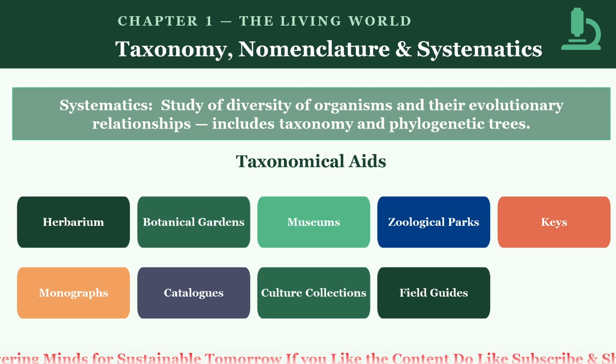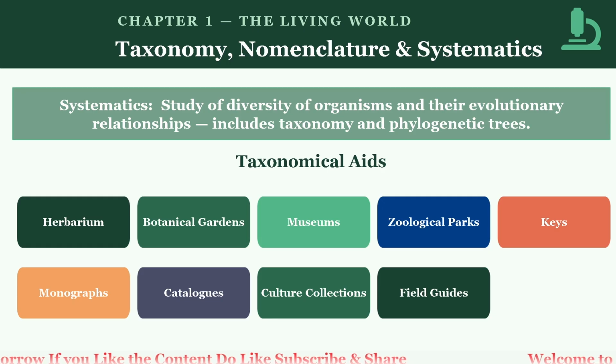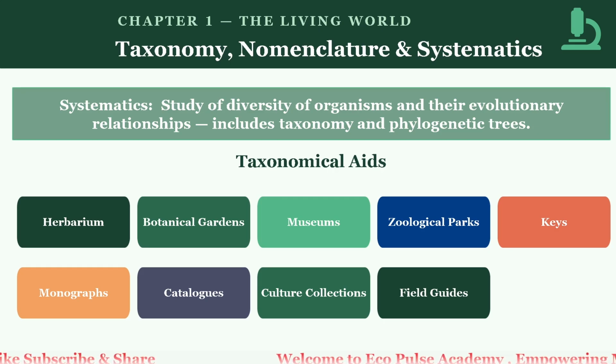Next, moving on, number eight is monographs and catalogs. Monographs are detailed books or papers on a single taxon, providing comprehensive information on its classification, distribution, and ecology. Catalogs are lists of species or other taxa, often with information on their distribution, synonyms, and bibliographic references. The functions of monographs and catalogs are that they serve as reference material for taxonomists, aiding in the identification and classification of organisms.